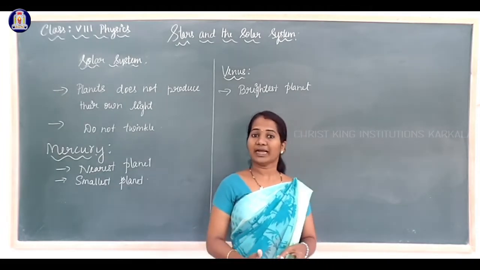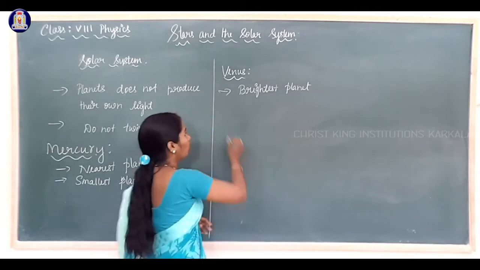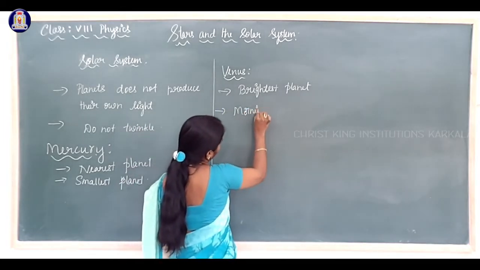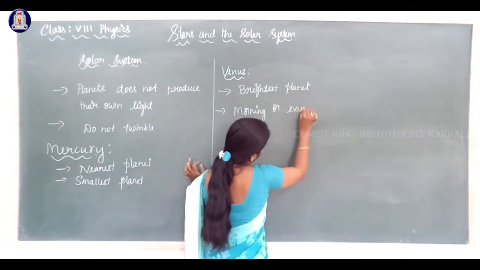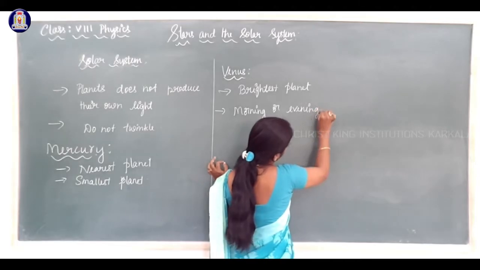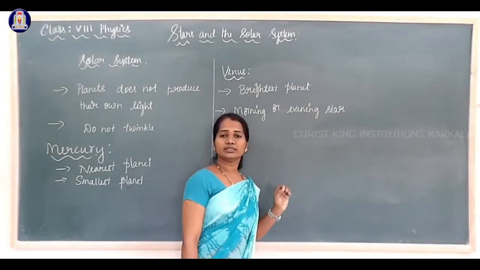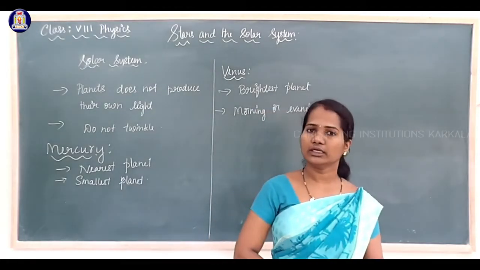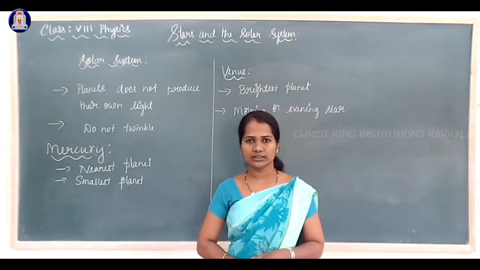Along with being the brightest planet, it is also called the morning or evening star. Even though Venus is not a star, it is called the morning or evening star. Why is Venus called the morning or evening star?